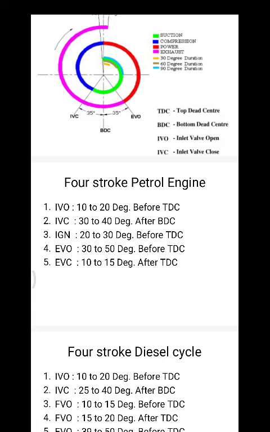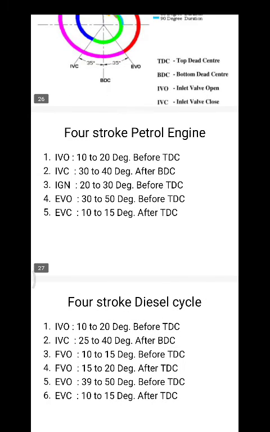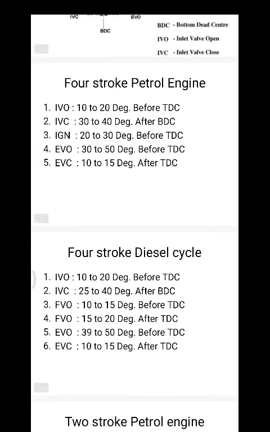In a four-stroke petrol engine, the inlet valve opens 10 to 20 degrees before TDC. That means it opens even before the piston reaches TDC. Similarly, the inlet valve closes 30 to 40 degrees after BDC. See the diagram and see how the degrees change from the four-stroke petrol engine to the diesel engine.